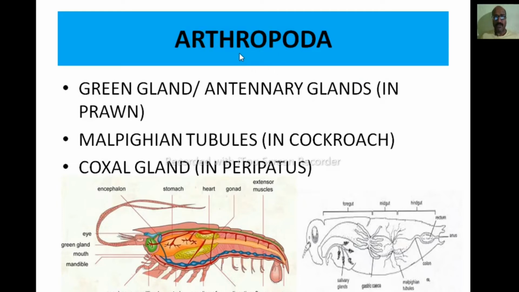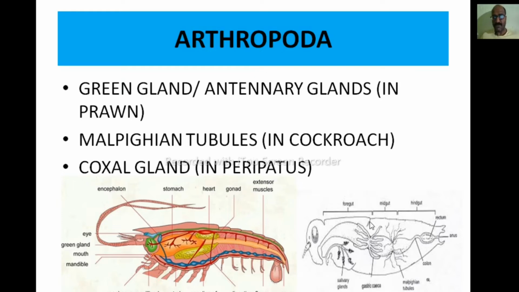In the case of arthropods, the green gland is the important excretory organ, which is also known as the antennary gland. In the case of prawn, the green gland is present at the base of the antenna, known as the green gland or antennary gland, and the coxal gland in the case of Peripatus. Both are actually the same. But Malpighian tubules are present in the foregut and the midgut.